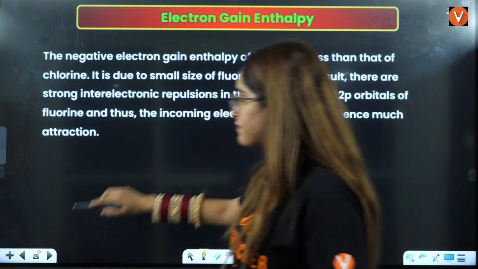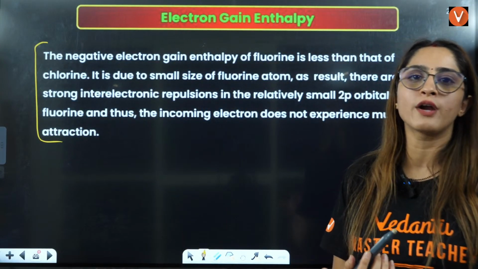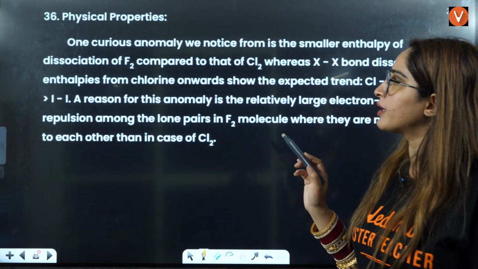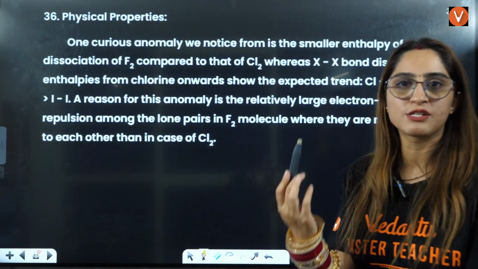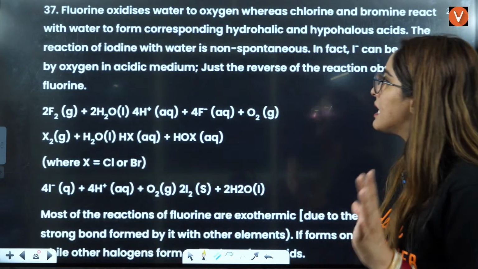This, students, we have seen. This is just the explanation that I told you. Why fluorine does not have the maximum electron gain enthalpy and why fluorine does not have the maximum bond dissociation enthalpy. These are the reasons. That was about the electronic repulsions, right?